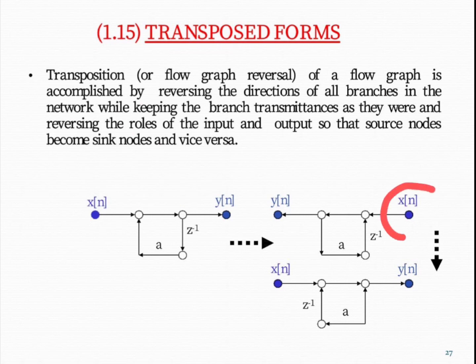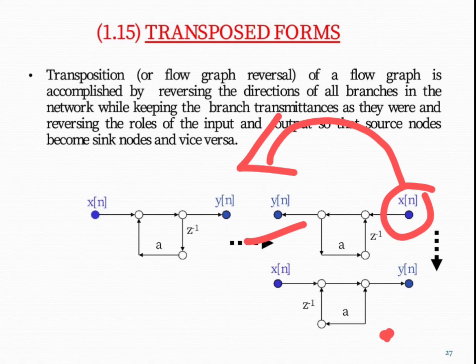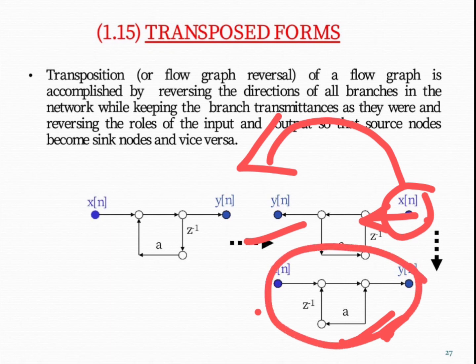This particular one is the input. We just take the mirror image of this particular equation. So here we can tilt our figure like this, and we get this expression. The direction is obviously this, we are shifting and we tilt our figure, so we get this diagram of our transposed form. So we must remember, in this way we can connect in the transposed form.